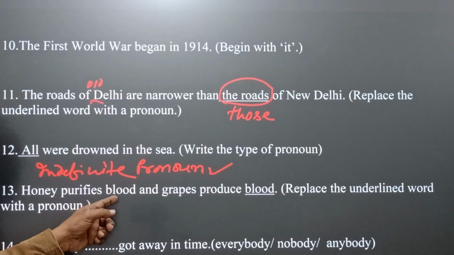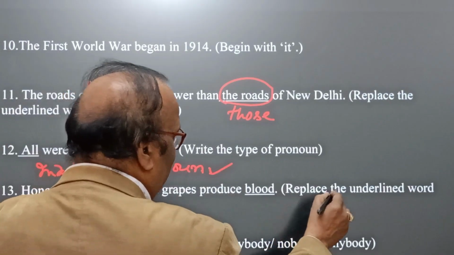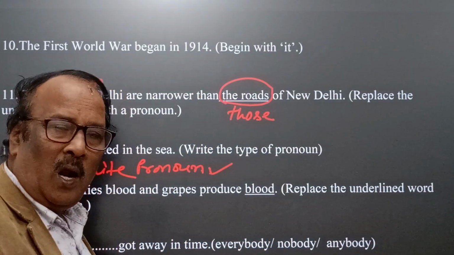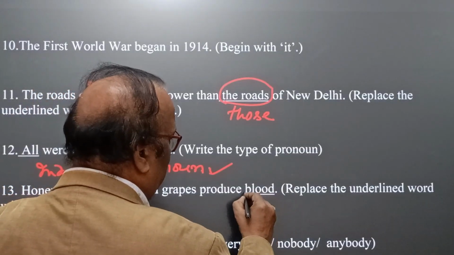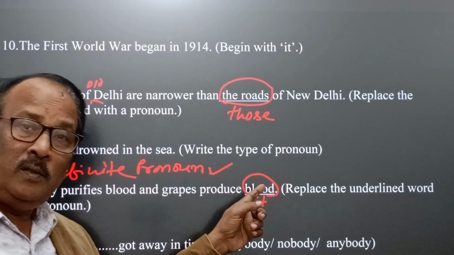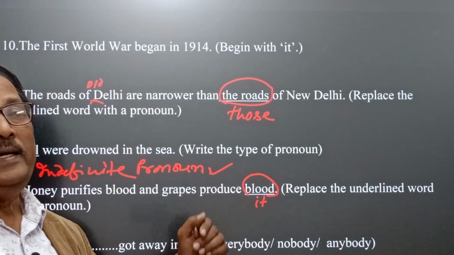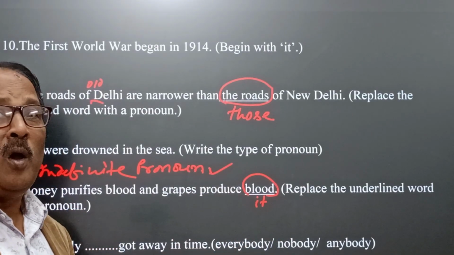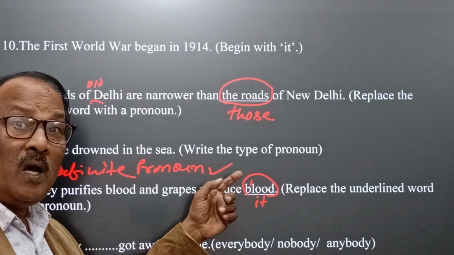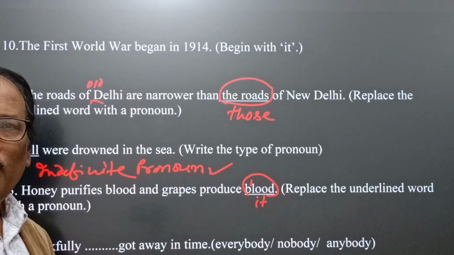Honey purifies blood, okay, and grapes produce blood. Replace the underlined word with a pronoun. Underlined word is blood, and that's why in this place we can use it, because here we find blood is uncountable noun and therefore singular, and it is the appropriate pronoun. Honey purifies blood and grapes produces it. Without repeating blood, we should use pronoun it.